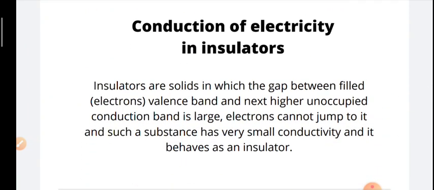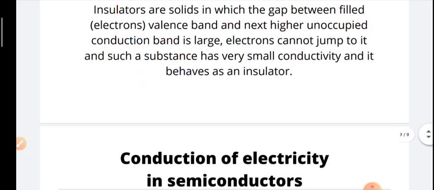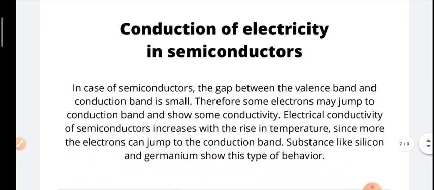Conduction of electricity in insulators. Now we are talking about insulators. Insulators are solids in which the gap between the filled valence band and the next higher unoccupied conduction band is large. Electrons cannot jump to it, and such a substance has very low conductivity and behaves as an insulator. Do you understand this? The gap between the highest occupied valence band and the unoccupied conduction band is very large, so electrons cannot jump into it.